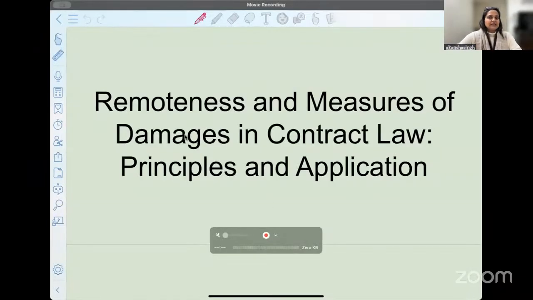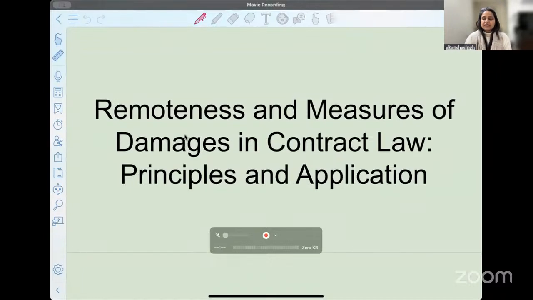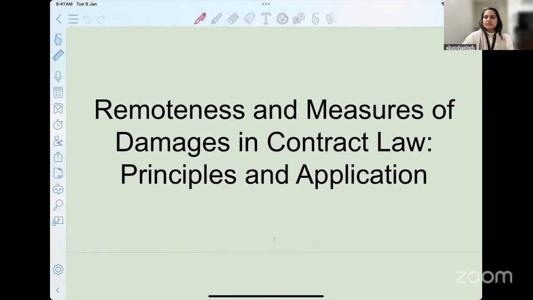The title itself, if you see, is remoteness and measures of damages. Yesterday's class was related to the concept of damages in contract law. Today, we look at the extent of damages if a party has committed a breach. How much damage are you entitled to get? This is where the intricacy starts, right? You can expect questions from this as well.